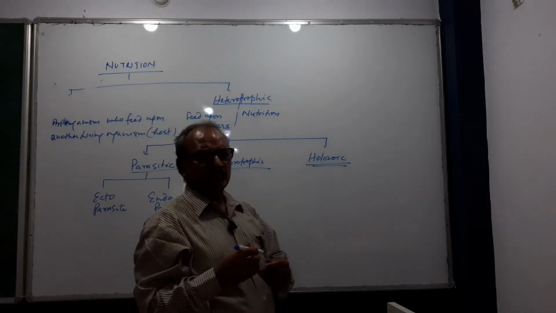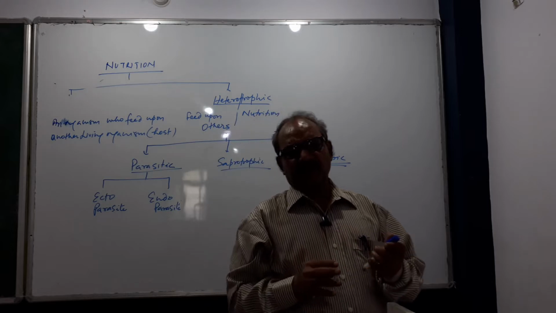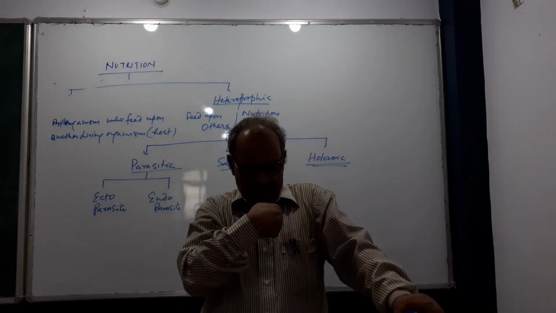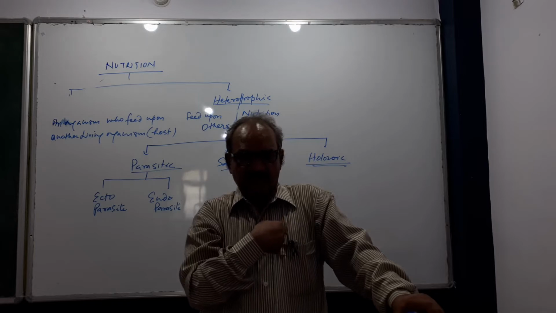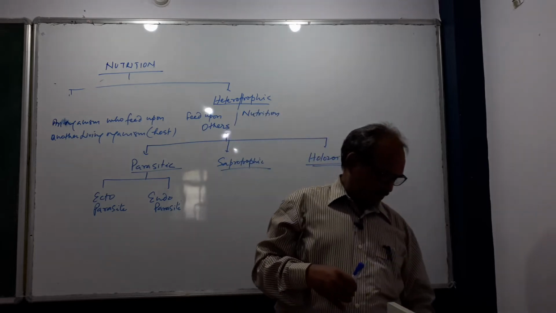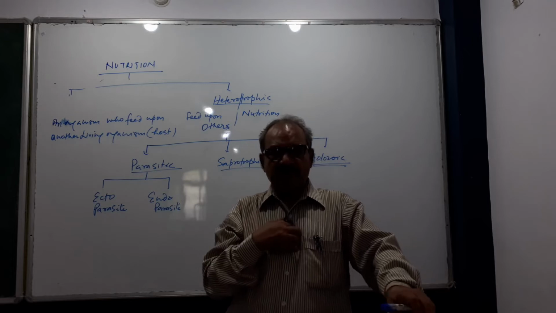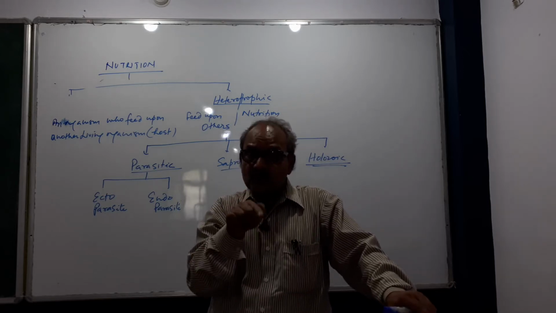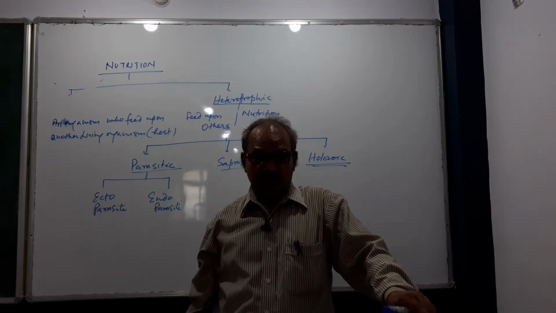Like mosquitoes feeding on you in the evening. There are a lot of mosquitoes which feed upon another living organism, so we are treated as a host for the mosquito.